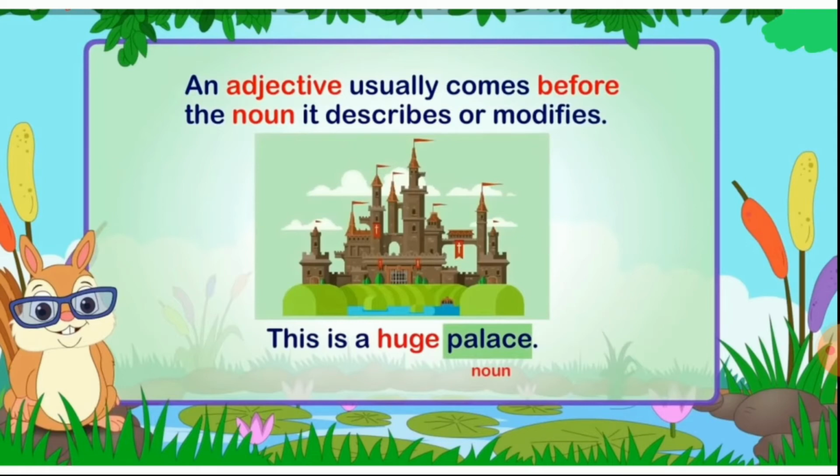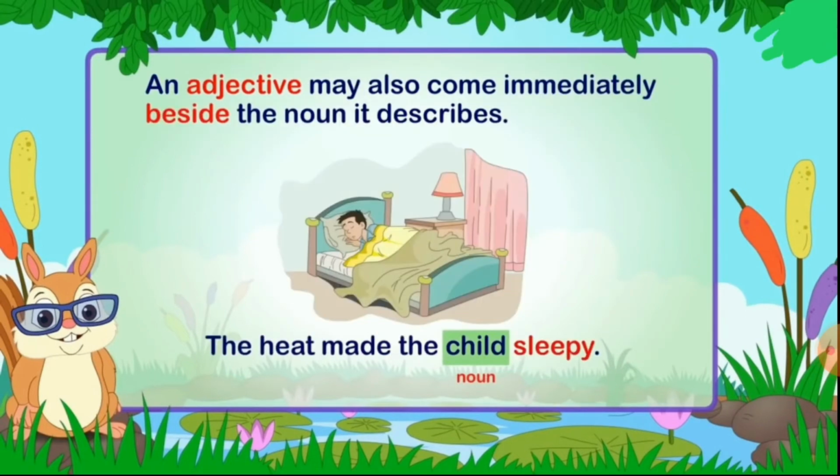But it can also come after the noun. It does not change the meaning. If you place an adjective of quality before the noun or after the noun, that does not change the meaning of the sentence. The heat made the child sleepy.